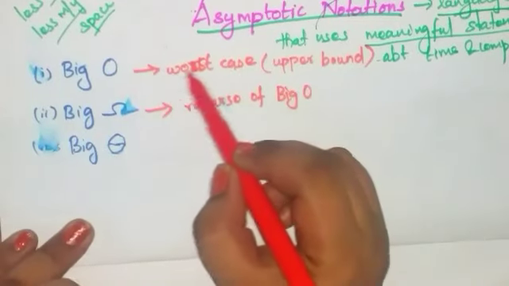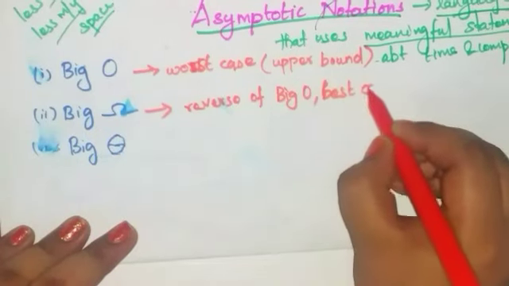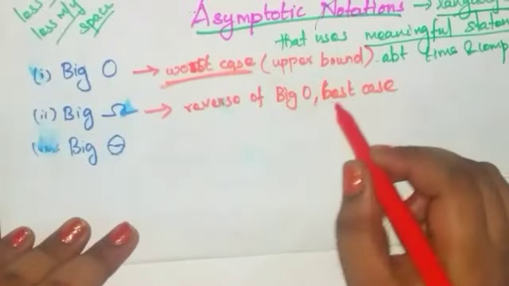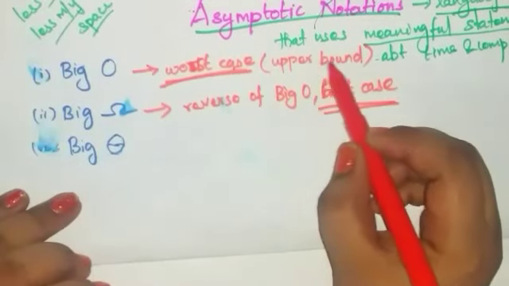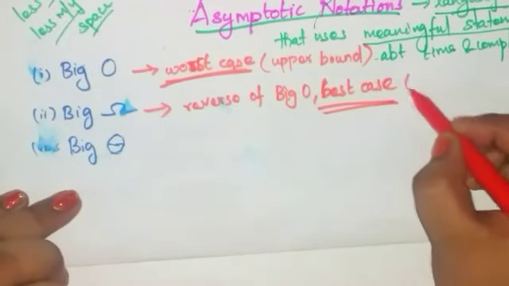Big O is worst case. Then big omega means what? Best case. This is worst case, this is best case. Big O is described in upper bound, but big omega is described in lower bound.